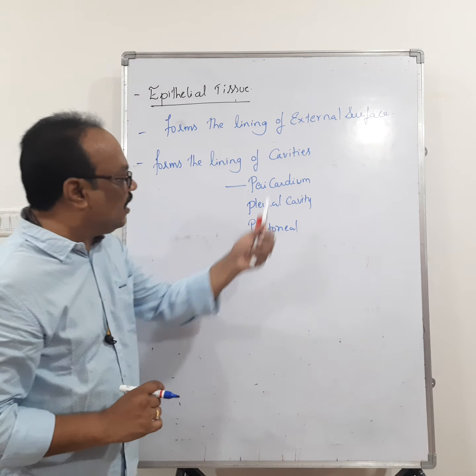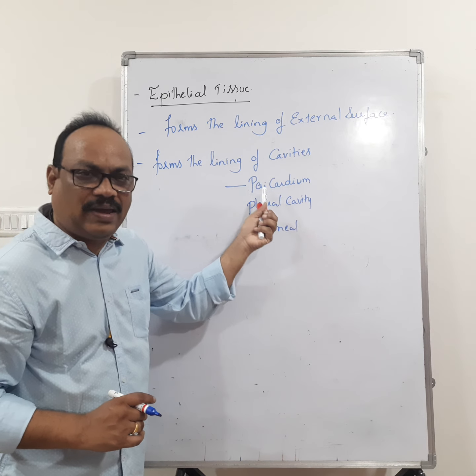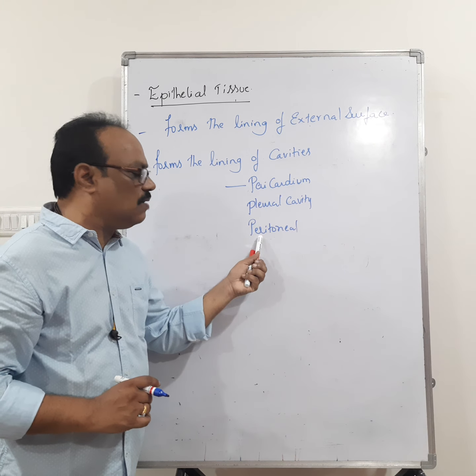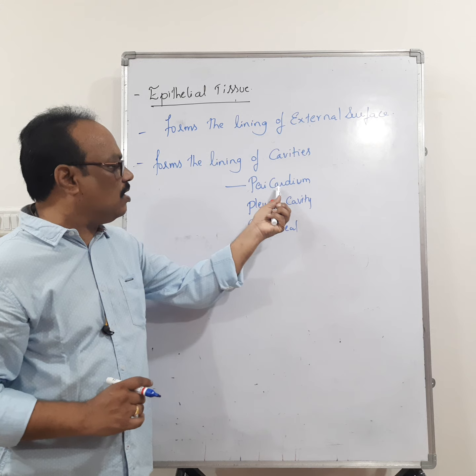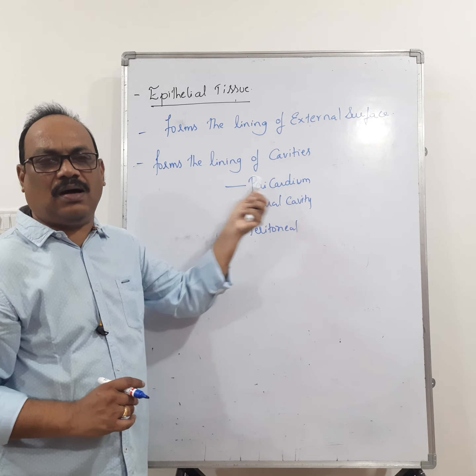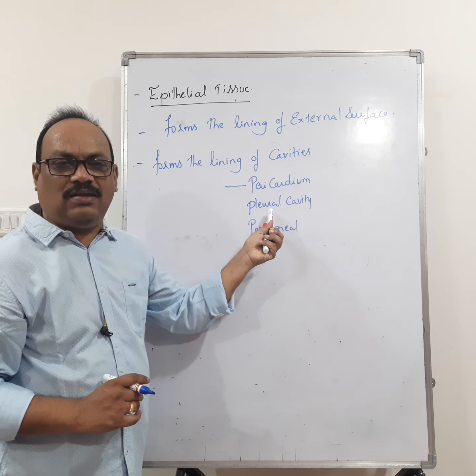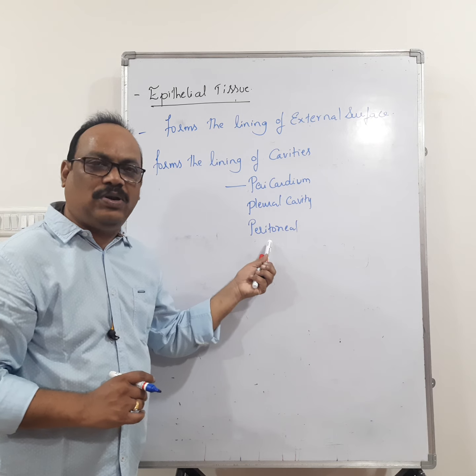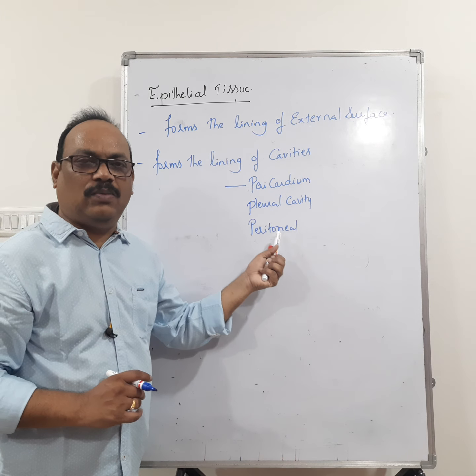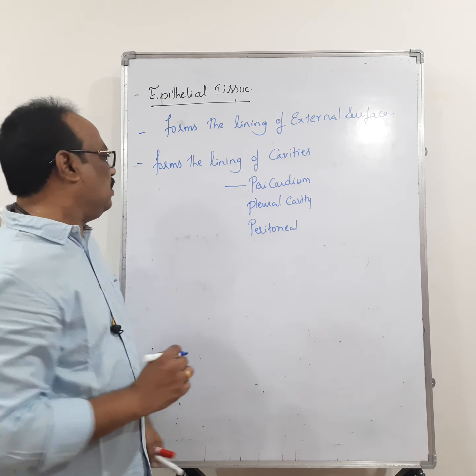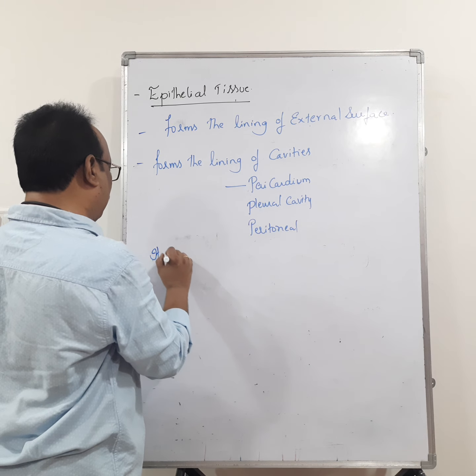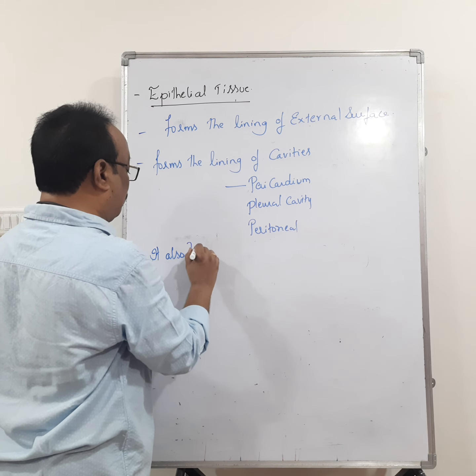Or this epithelium lines the pericardium, epithelium lines the pleura, epithelium lines the peritoneum. So the pericardium is present lining the heart, the pleura lines the lungs, and the peritoneum is nothing but the abdominal cavity. Then it also lines